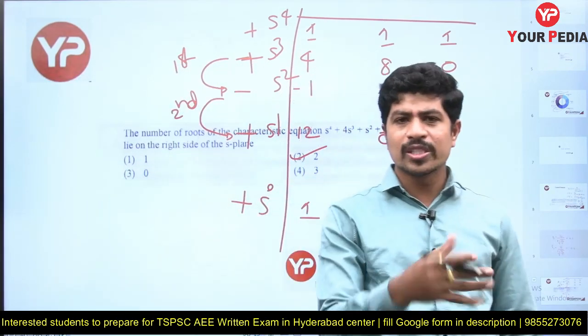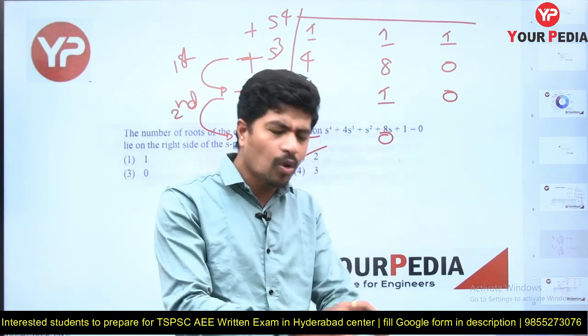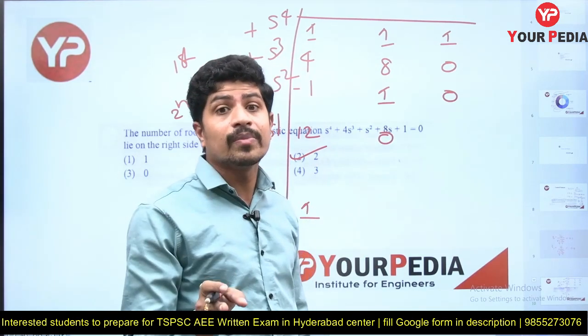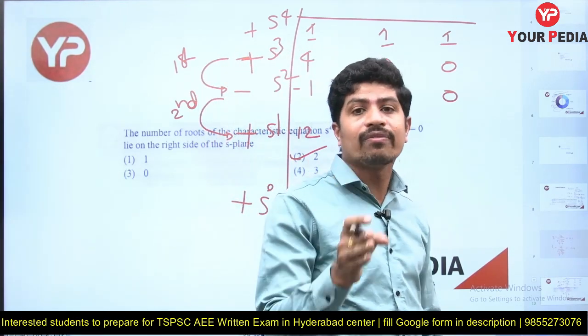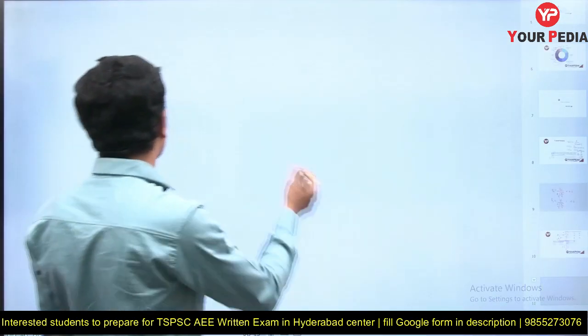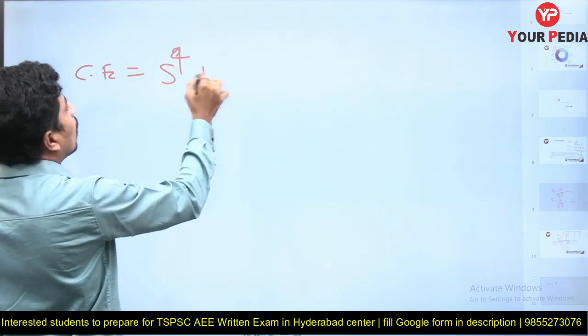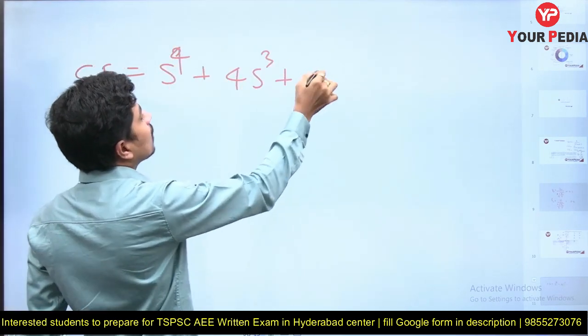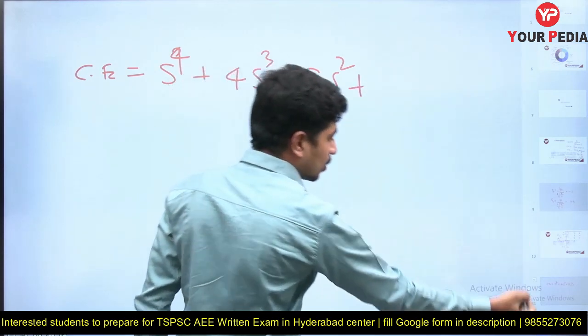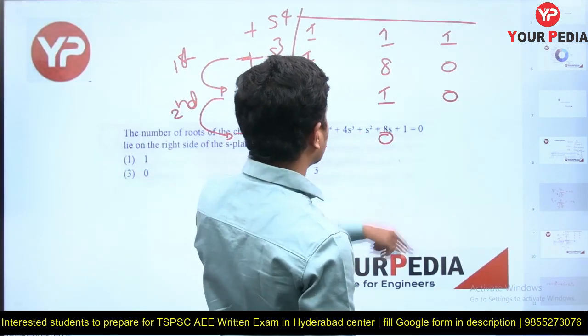But we need not do this much analysis. There is a shortcut by me for a fourth order system, no pen and paper required. If a fourth order system is unstable after satisfying all necessary conditions, then you may ask, sir, how do you know that it is unstable? The characteristic equation is s power 4 plus 4s cube plus s square plus 8s plus 1.